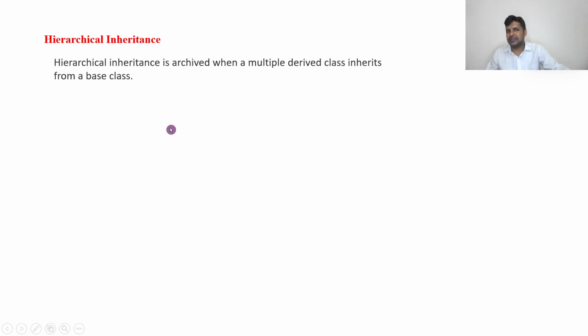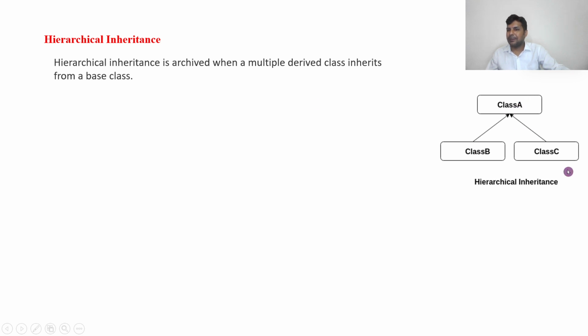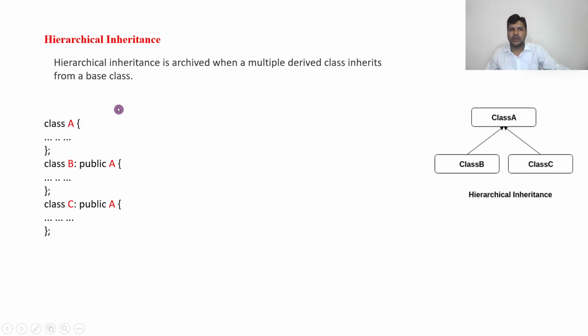Hierarchical inheritance. What does hierarchical inheritance mean? It is where there is one parent and many children. I have taken only two, but we can take more than two. Hierarchical inheritance is achieved when multiple derived classes inherit from the base class. In this simple program, class B is inheriting A and class C is also inheriting A. Both are inheriting from A.